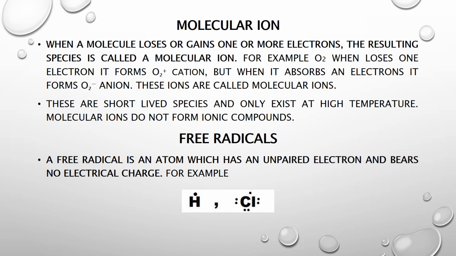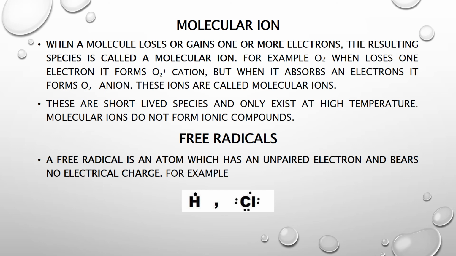These ions are called molecular ions because a molecule has gained or lost an electron. These molecular ions are short-lived species and only exist at higher temperature. And molecular ions do not form ionic compounds. Mostly they form covalent compounds.